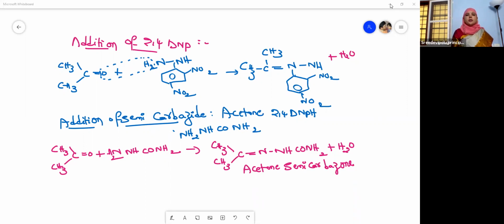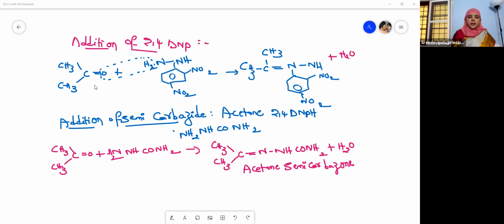Then the next reaction we have seen is addition of semicarbazide. When semicarbazide is added here, you will get acetone semicarbazone. So the simple technique I have shown you, children: in all these reactions, H2O is eliminated like this.